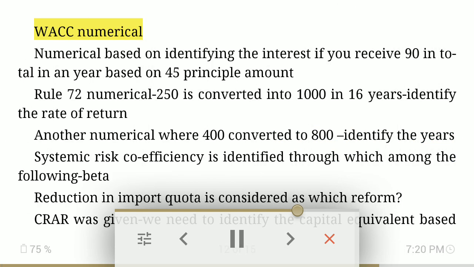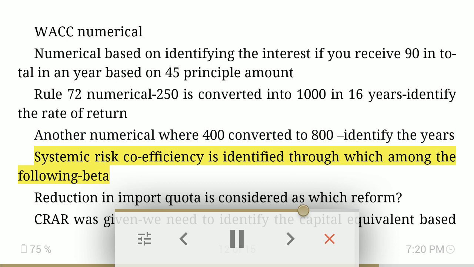WACC numerical. Numerical based on identifying the interest if you receive 90 in total in a year based on 45 principal amount. Rule 72 numerical: 250 is converted into 1000 in 16 years. Identify the rate of return. Another numerical where 400 converted to 800. Identify the years.